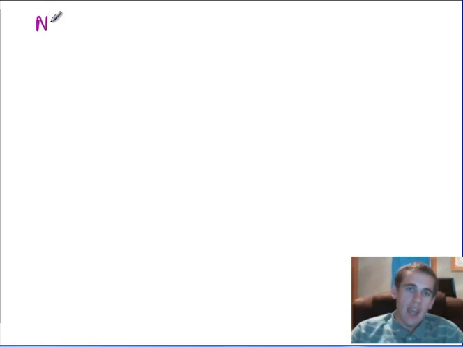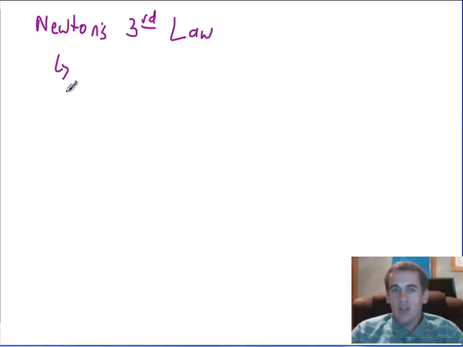I absolutely hate that. Not because it's not accurate, but because it's not accurate enough. We need to go a little bit further into it. So Newton's third law really focuses on two things. Remember in the beginning we said that every force has an agent. The agent is what exerts the force.